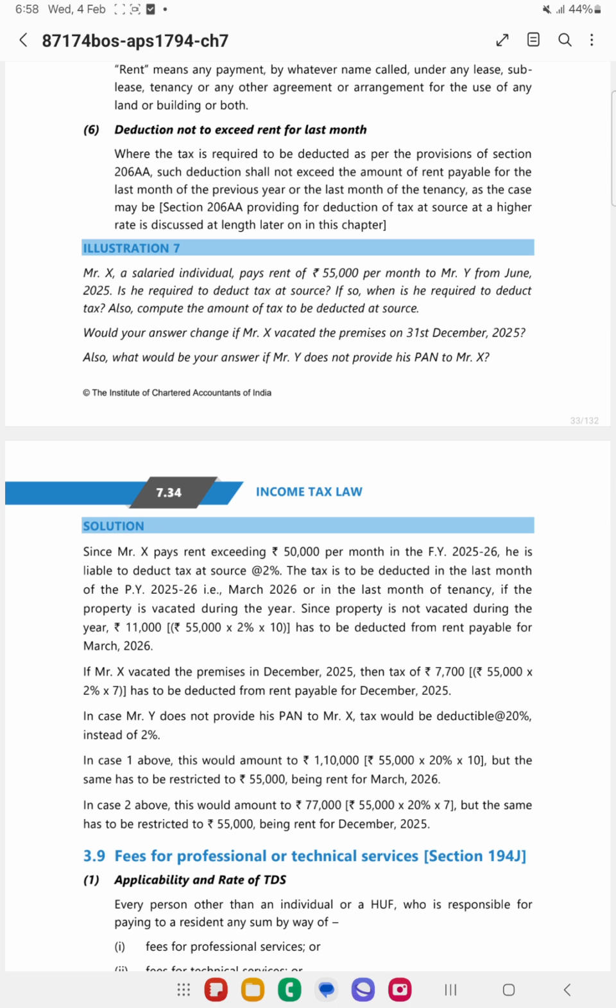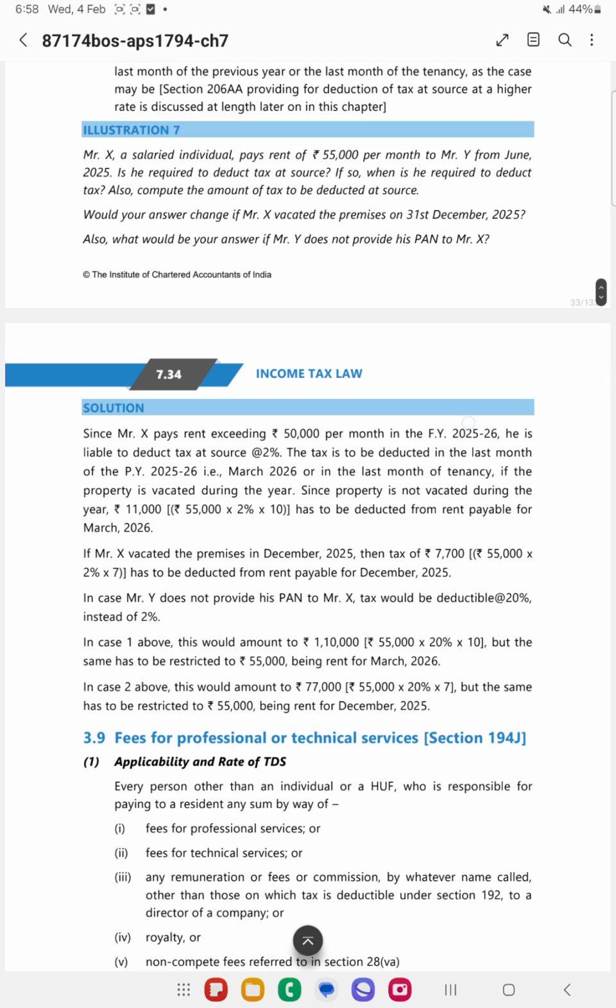Suppose the PAN of the recipient of the income is not given, then in such cases 20% will be the TDS. However, it will not exceed the rent of the last month, or the rent of the last month of the tenancy, whichever is applicable.